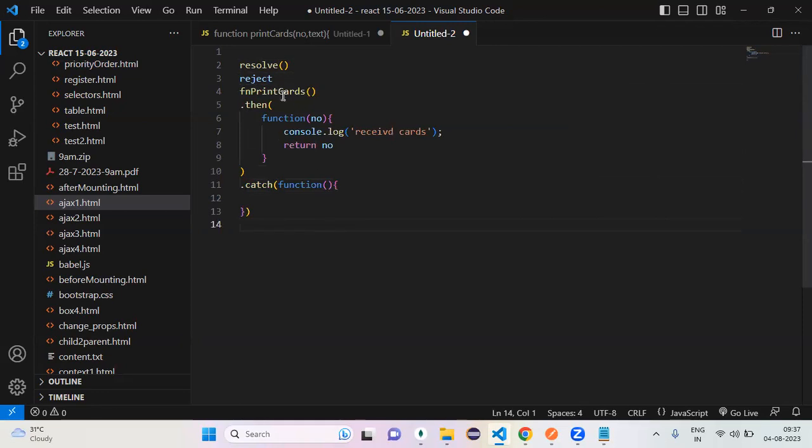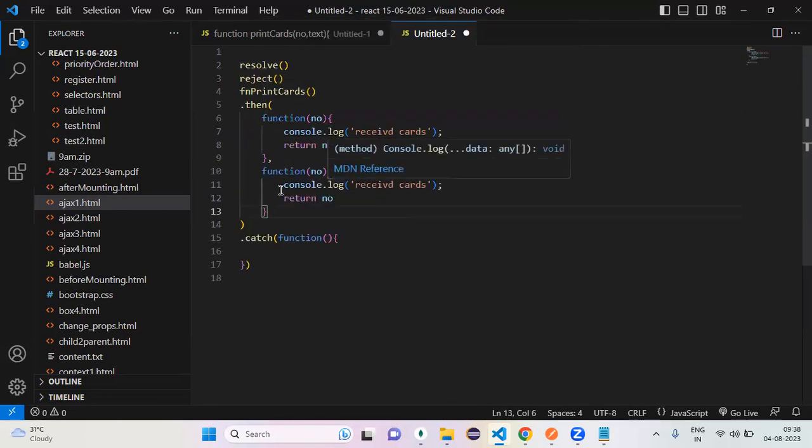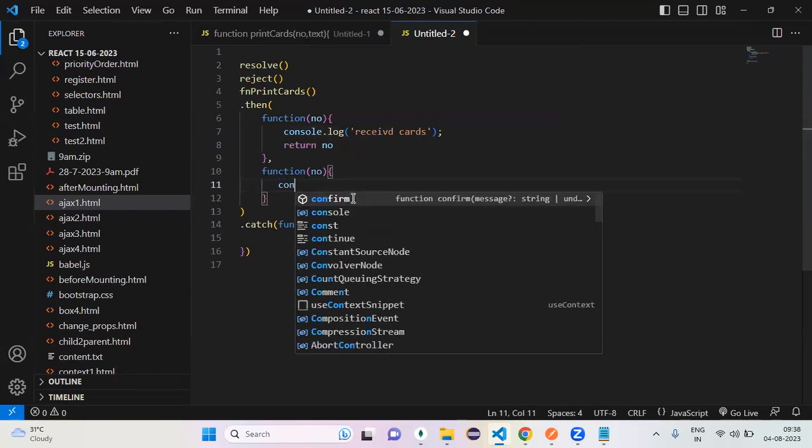Yes. So whenever you call the result, first it is looking for which method in the then? The second method, there or not there? Not there. If it is not there, it goes to catch. If the catch is there, catch is going to execute. For example, if the second method is there, then that time the second method is executed.